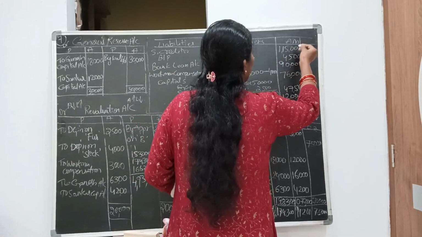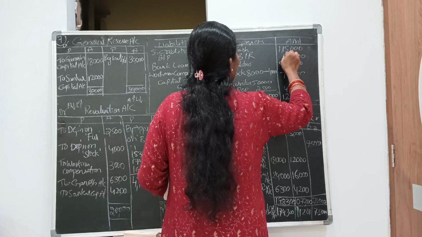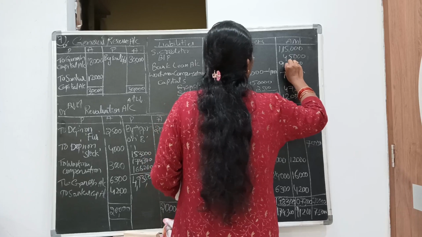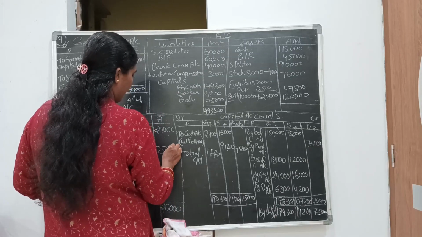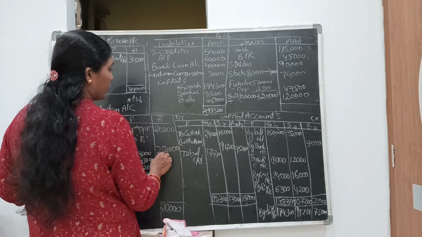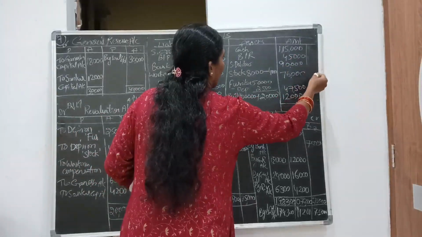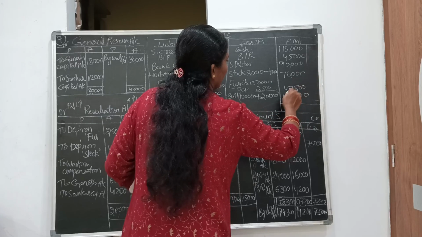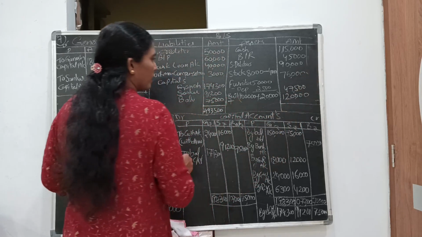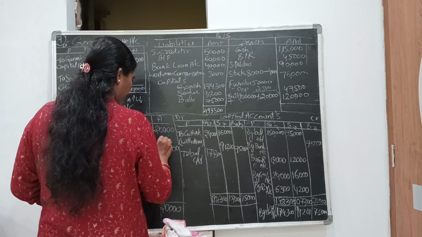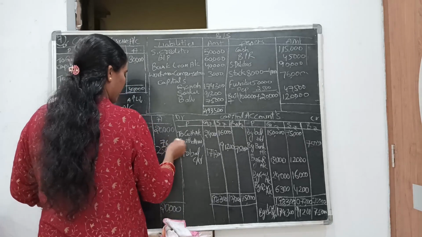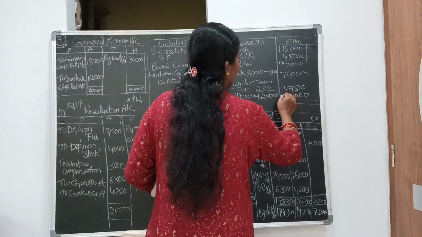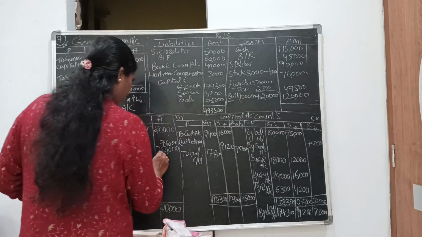1 lakh 15, 1 lakh 20, 1 lakh 60, 2 lakhs 50, 2 lakhs 50,000, and 76,000, then 1 lakh 20, 1 lakh 67,500.